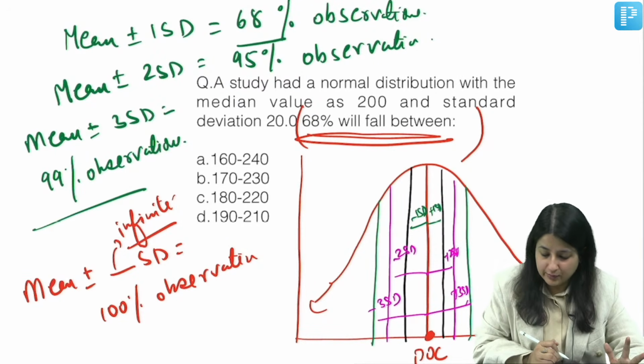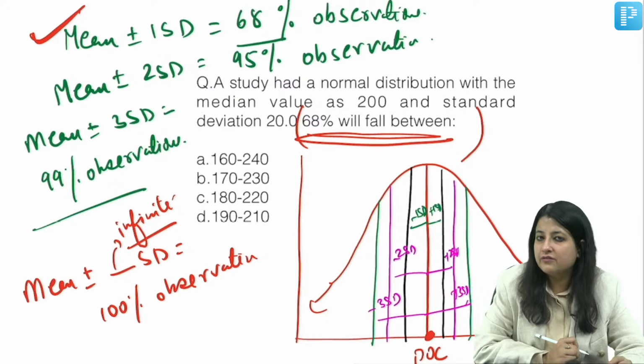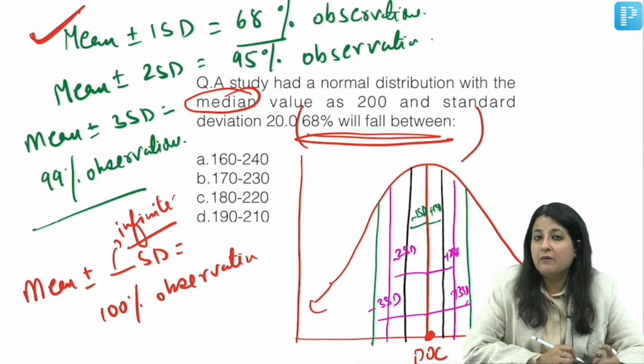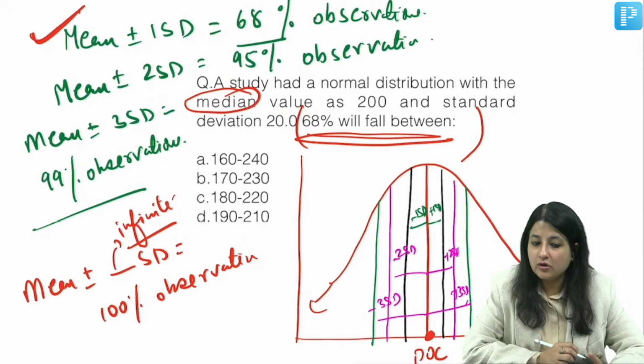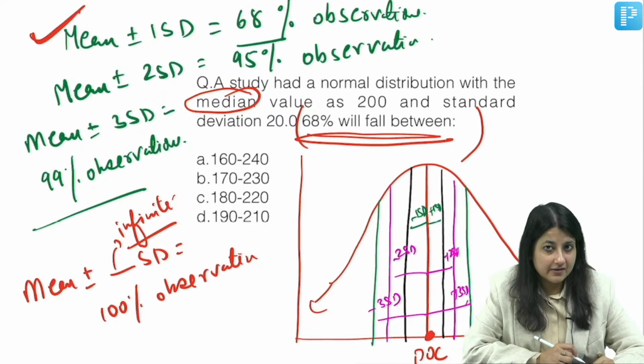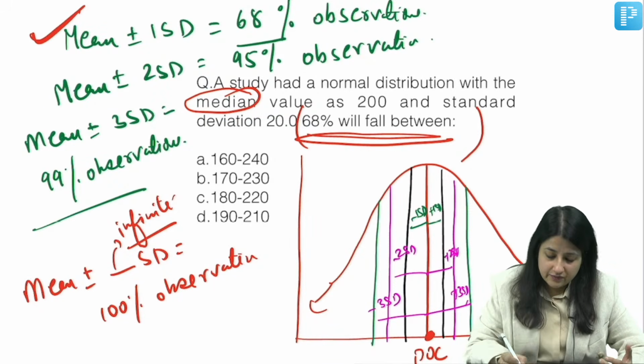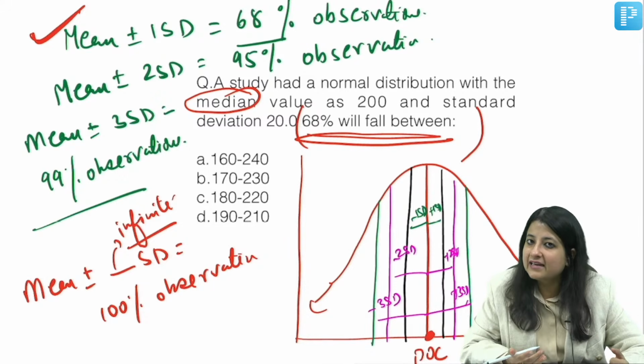So here my question to you was a simple question which said 68% of observations is going to lie between. So which equation do I have to use? The first one. Now you will say, ma'am, यहाँ तो median है and you are saying mean. But guys, for a normal distribution, mean is equal to median is equal to mode. All are the same. So even if median is given as 200, you can take it as mean also.